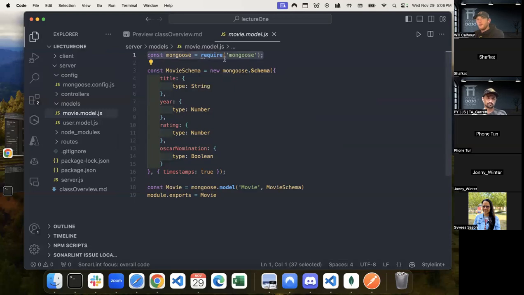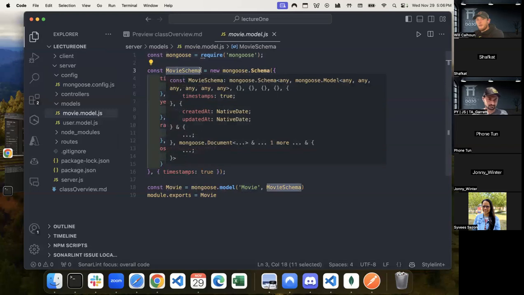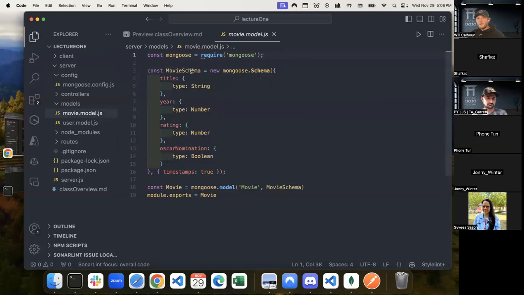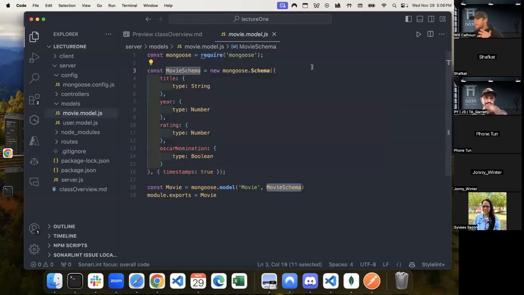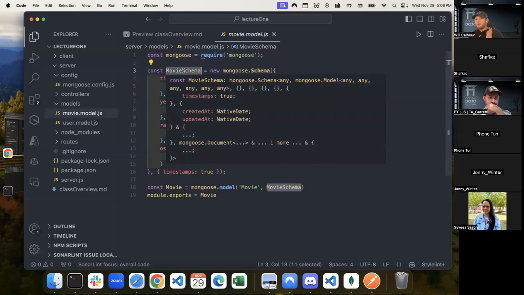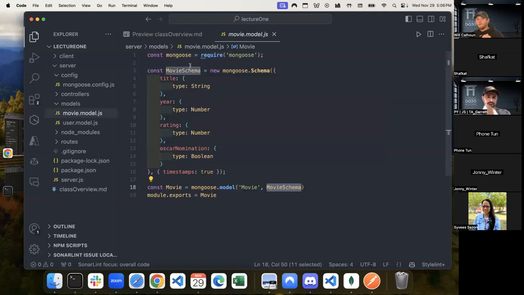Again, in order for us to use Mongoose, like mongoose.schema or mongoose.model, we need to make sure we require Mongoose. We bring that in, import it. Then we're just creating a movie schema. If we have users or unicorn schema, again, this can be called whatever you want it to be called. We should stick with a description, a movie, a user, whatever, and then schema because it makes more sense. This is just a variable. We can name this unicorn if we wanted. That's fine. We would just have to refer to that here.